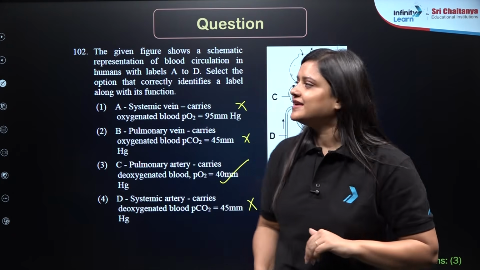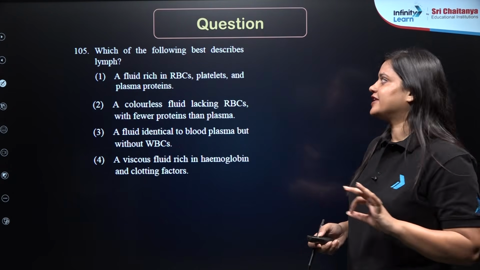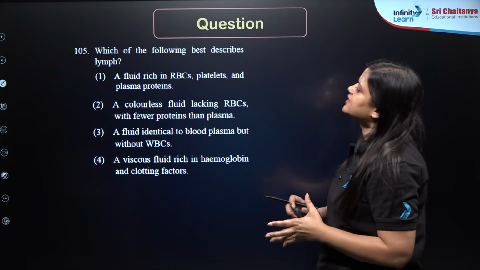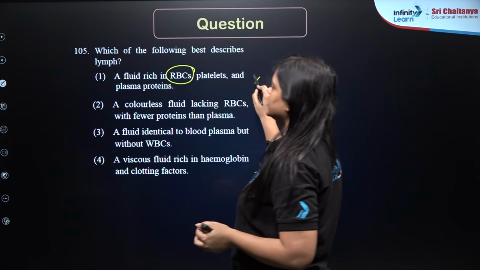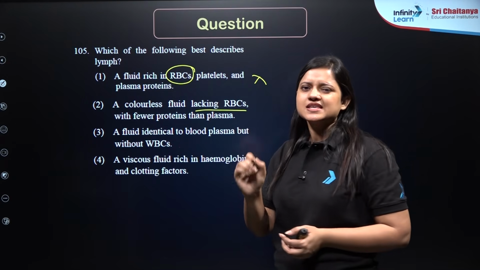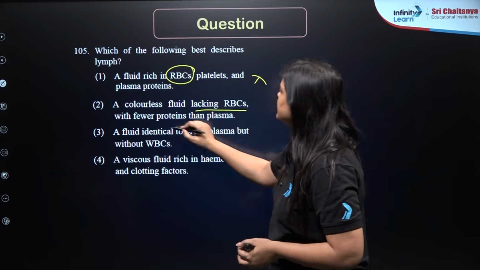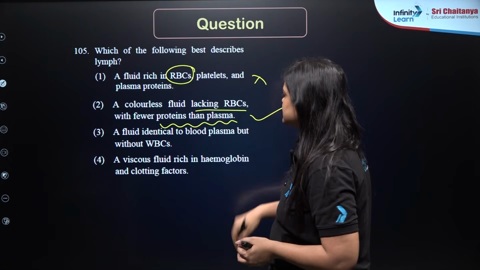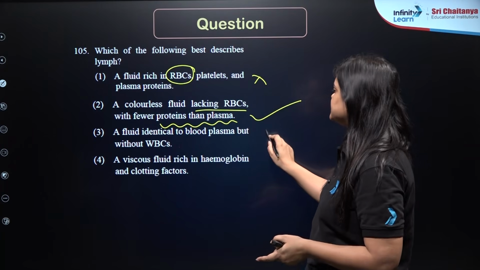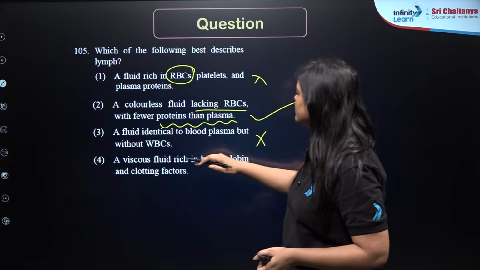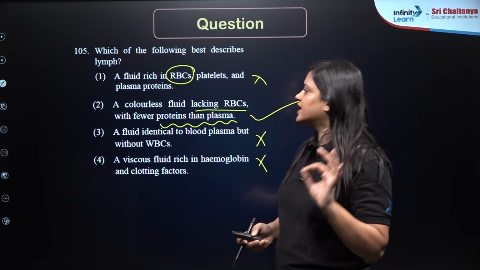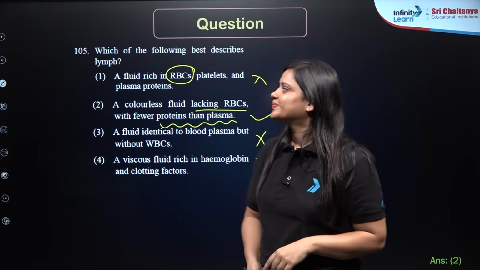Now let's move on to our next question, question number 105. Which of the following best describes lymph? So lymph is a fluid rich in RBC? Not at all. Colorless fluid? Absolutely. Lacking RBC? Yes. Fewer proteins than plasma? Absolutely yes. Fluid identical to blood plasma but without WBCs? No. WBCs are present. Viscous fluid rich in hemoglobin and clotting factors? No. Right? So correct answer here should be 2.